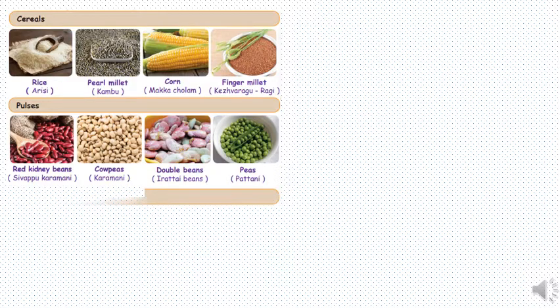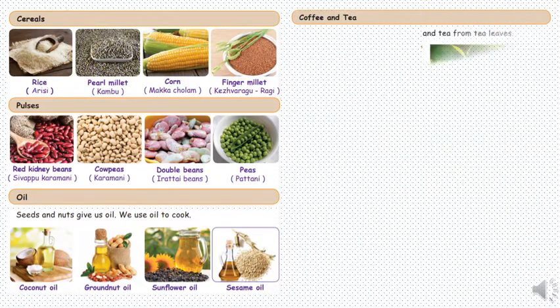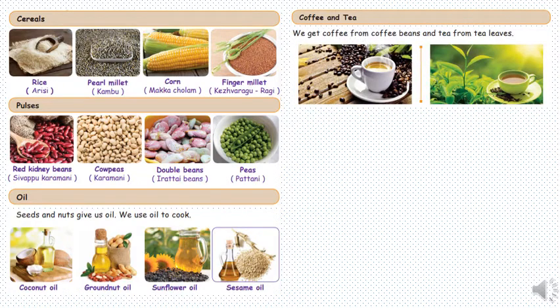Then we have oil. Now seeds and nuts give us oil. So here are some examples: coconut oil, groundnut oil, sunflower oil, sesame oil. From coconuts we get coconut oil. From groundnuts we get groundnut oil. From sunflower seeds we get sunflower oil. Same with the sesame seeds, we get sesame oil. Moving on to coffee and tea.